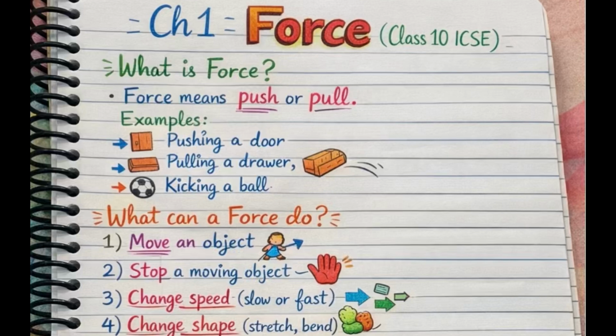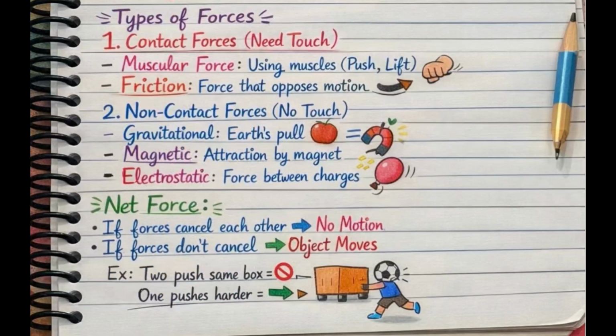It can move an object very easily, it can also stop a moving object, and it can change the speed and shape of an object. Remember this: change the speed, slow or fast. So now, what is a contact force? Contact force needs touch. Contact you can understand by the name.